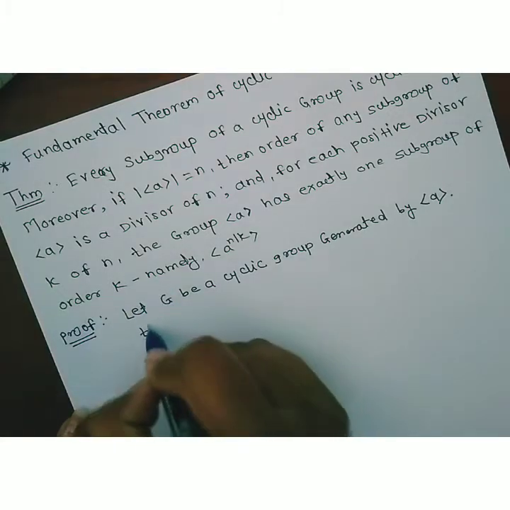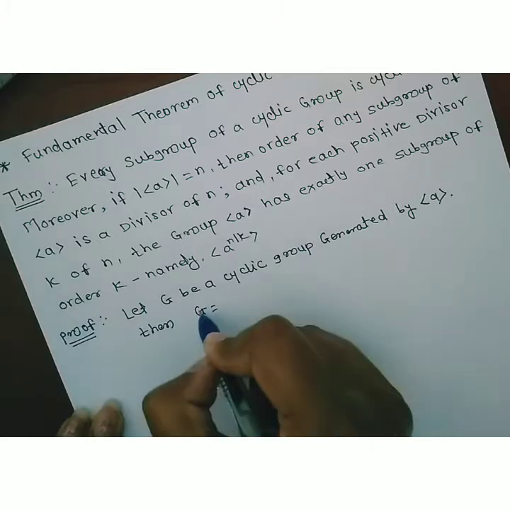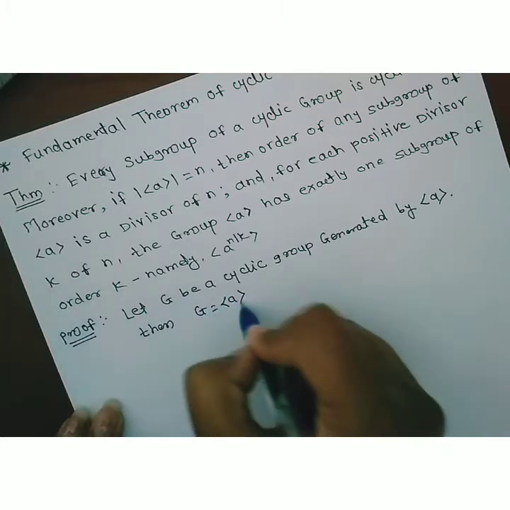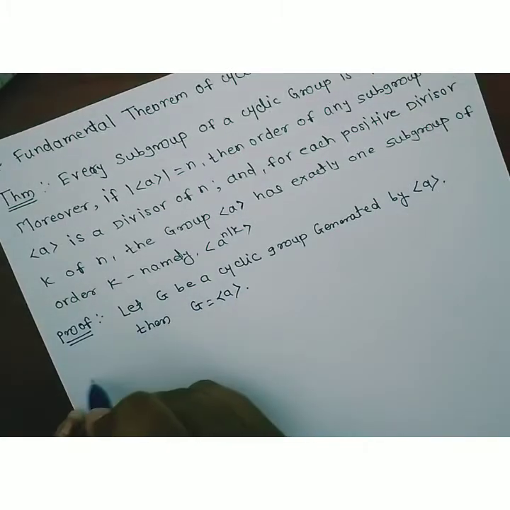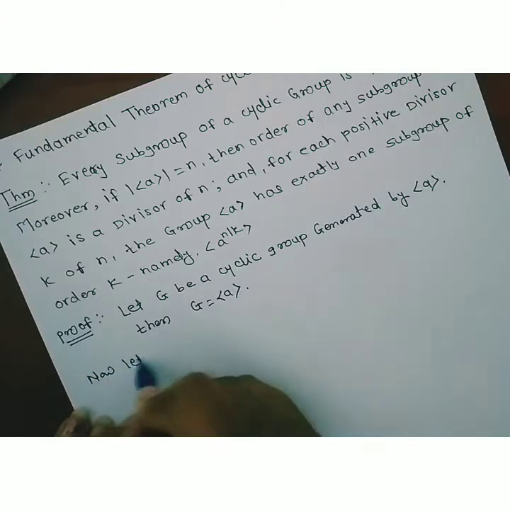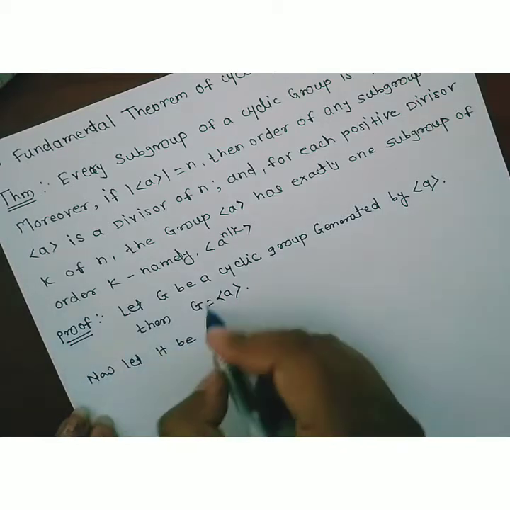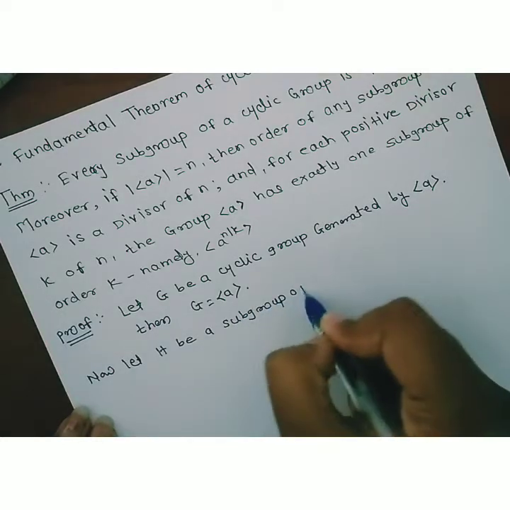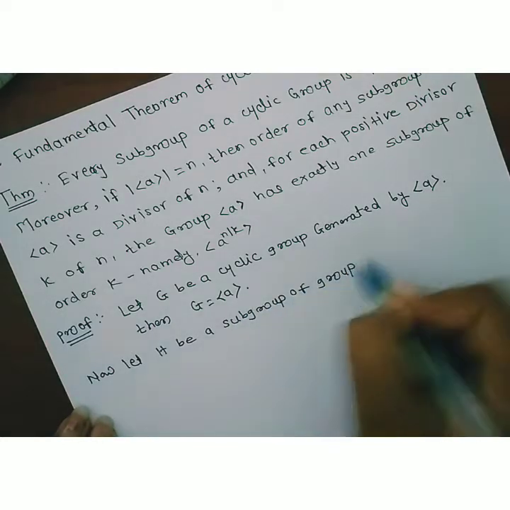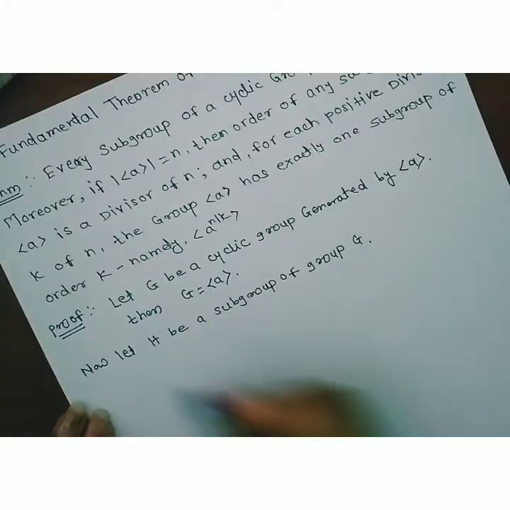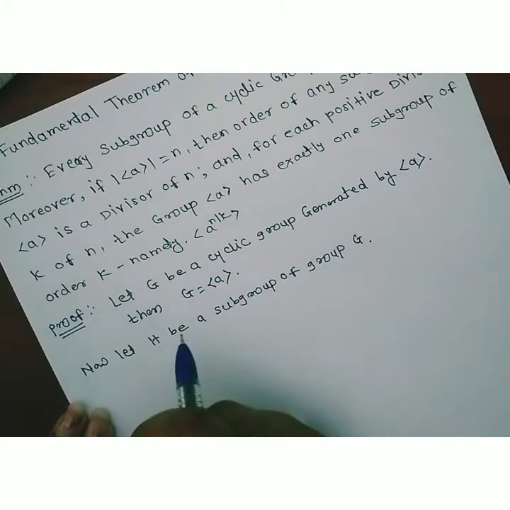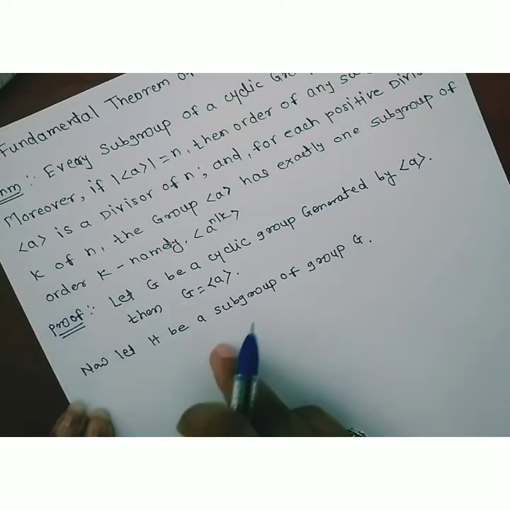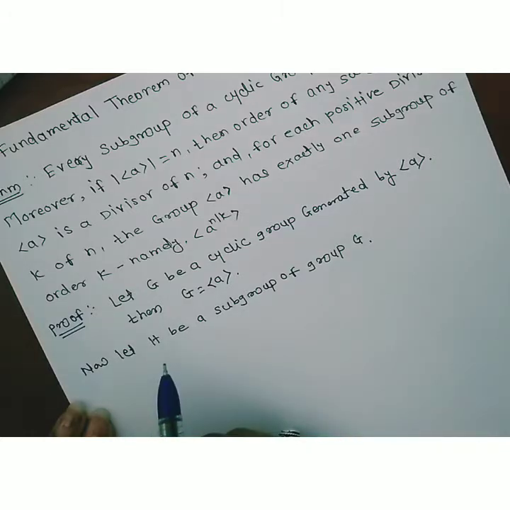Then G is equal to the set generated by a. Now let H be a subgroup of the group G, any subgroup of G. Now what we have to do is show that H is again a cyclic subgroup of the group G.